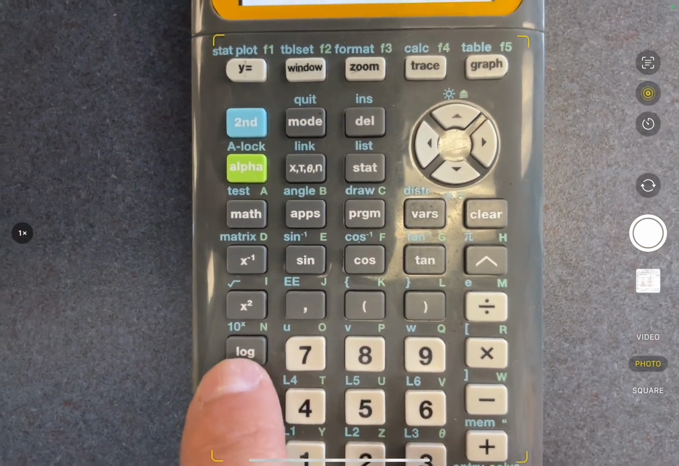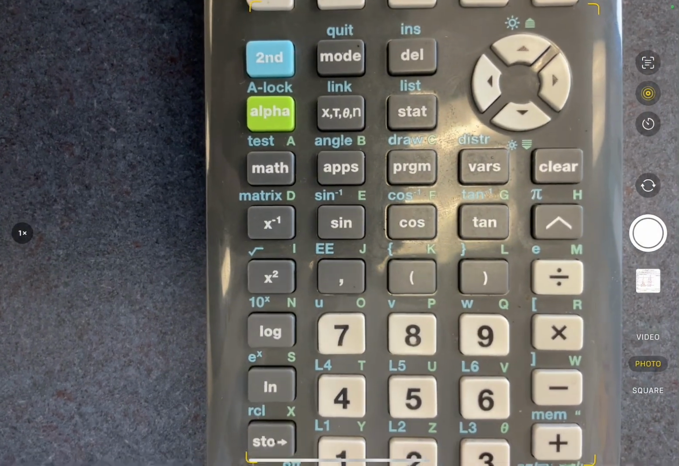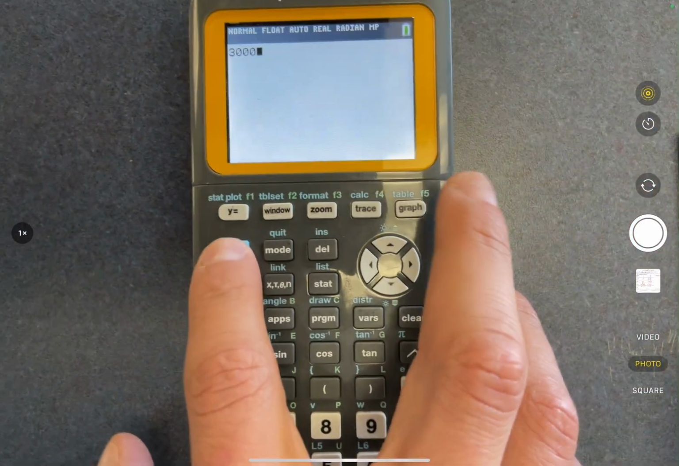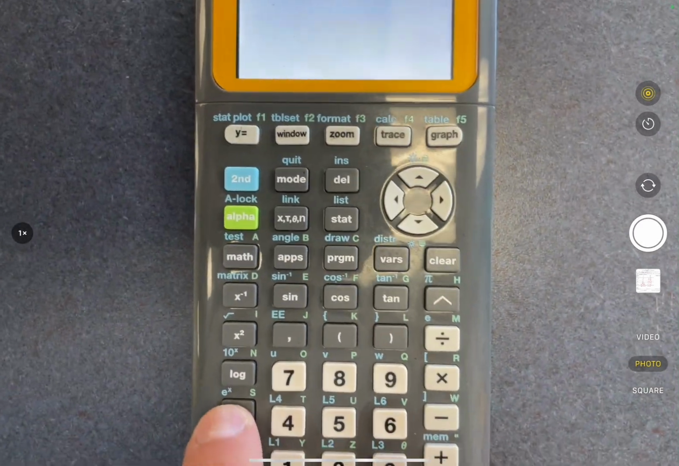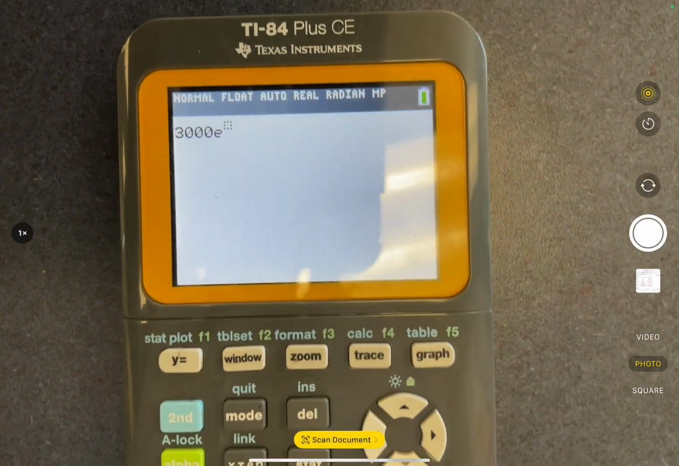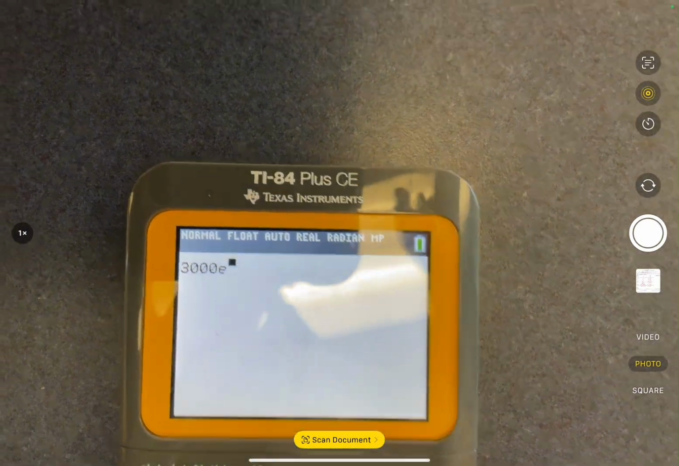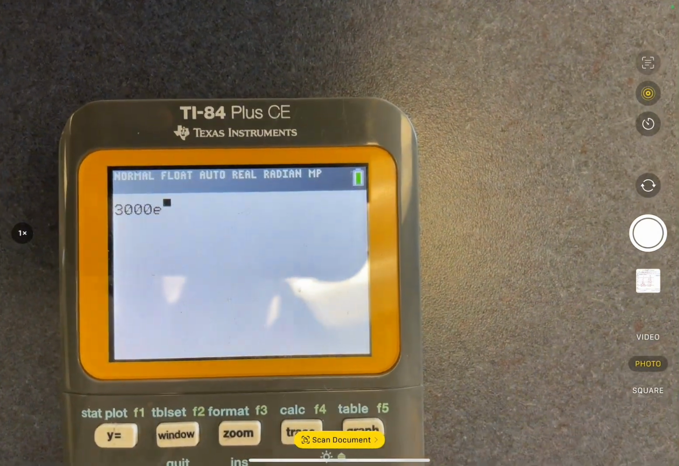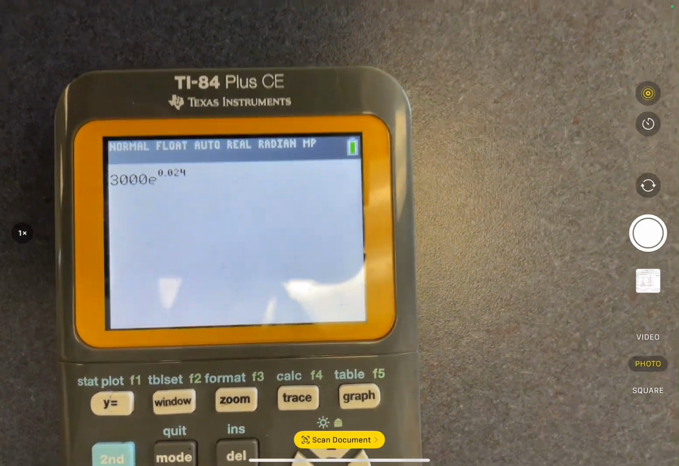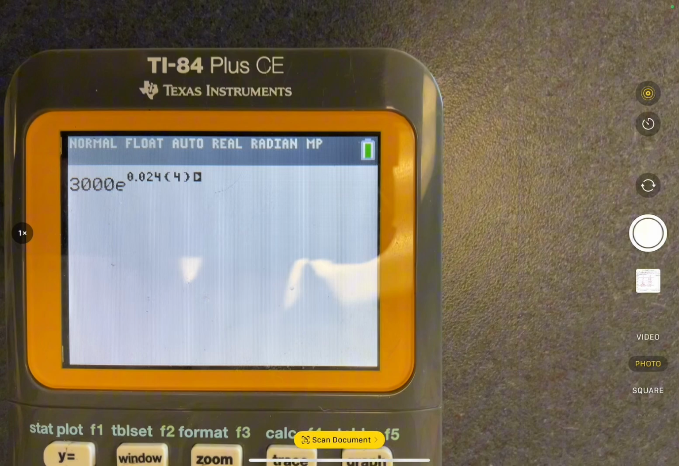Now, to find the natural base on your calculator, you're going to go to the button here that says ln. But you will notice that e to the x is in blue. So what that means is you need to hit the second button first, and then you can hit the ln button. And so if you did it correctly, you should have 3000 followed by e and then an empty box in the exponent space. There you will fill in the interest rate, which is 0.024, parentheses 4.